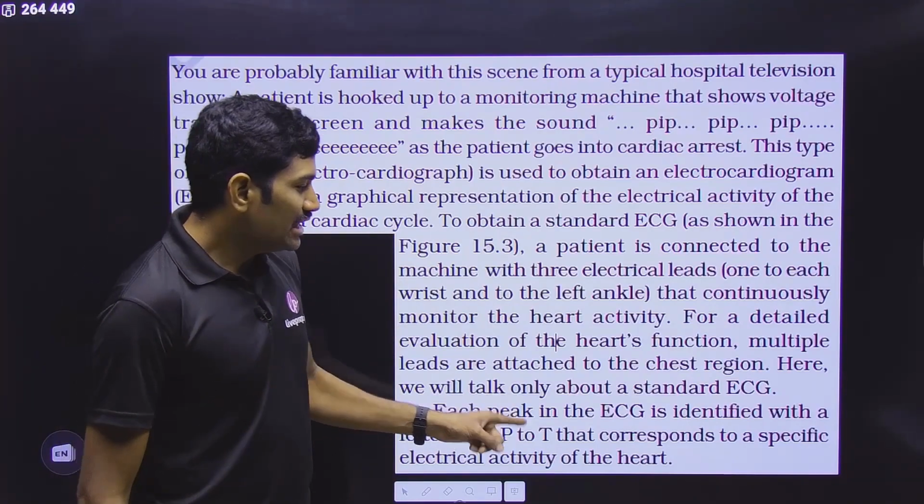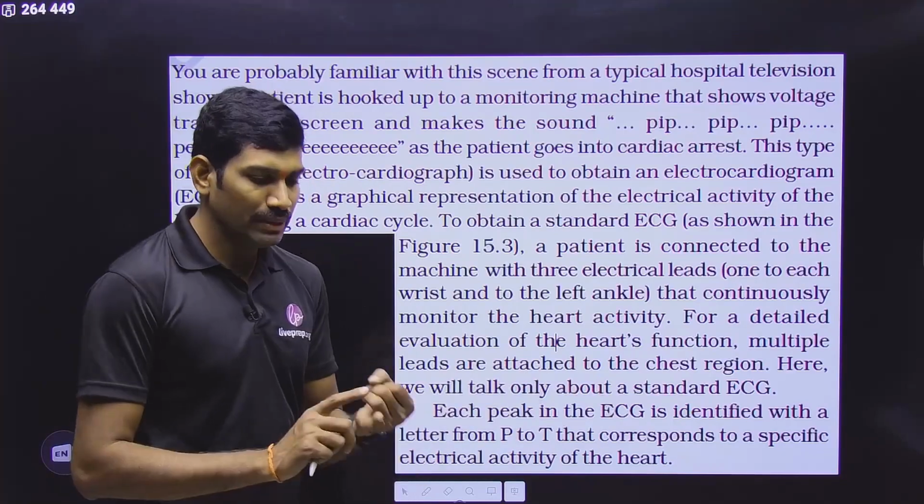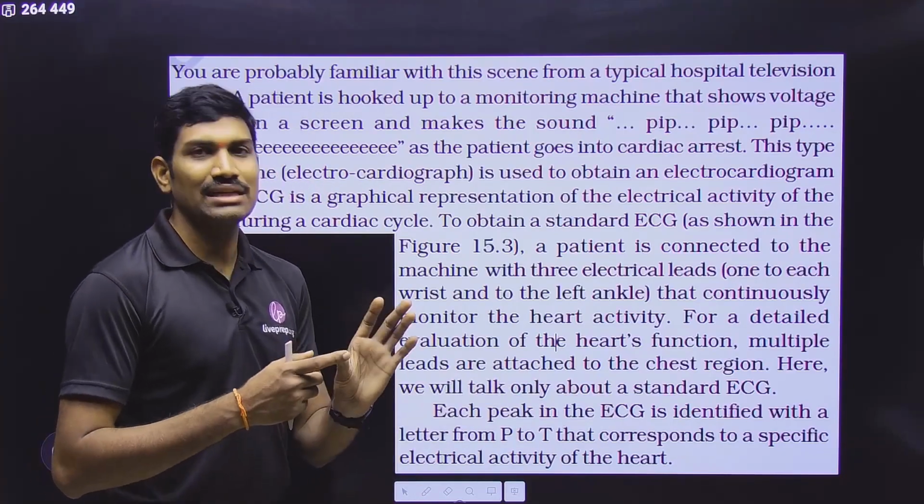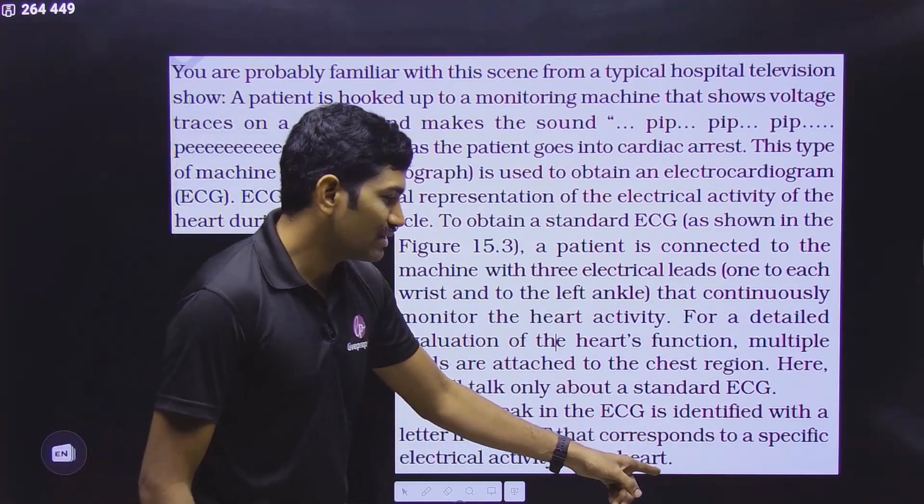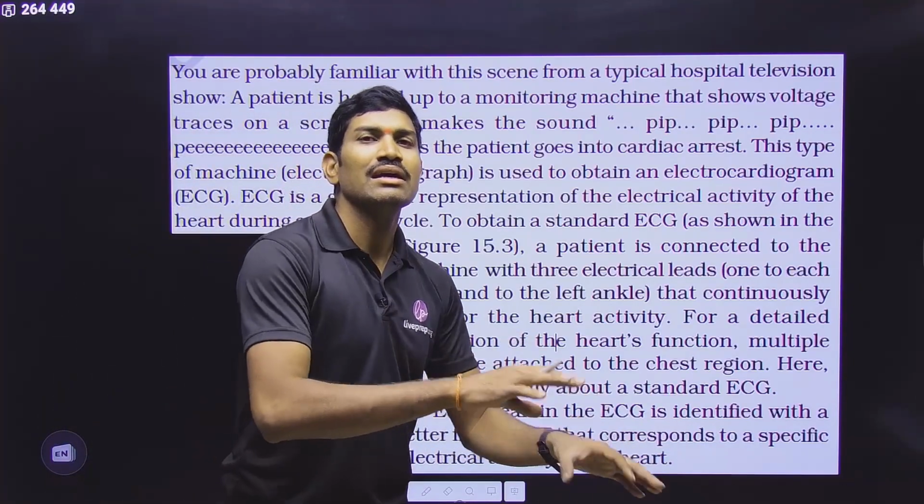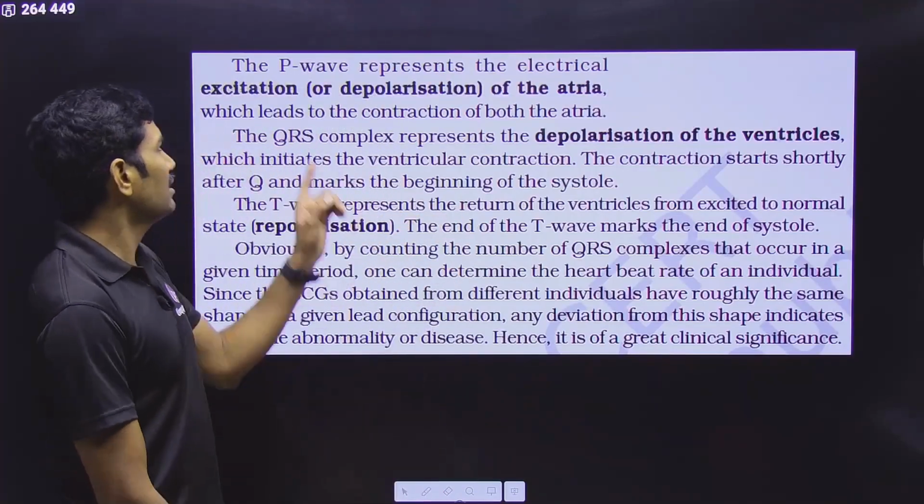Next one. Each peak in the ECG is identified with a letter from P to T. P we are using, QRS we are using, and then T we are using. This is what we are studying. Each one corresponds to a specific electrical activity happening in the heart.